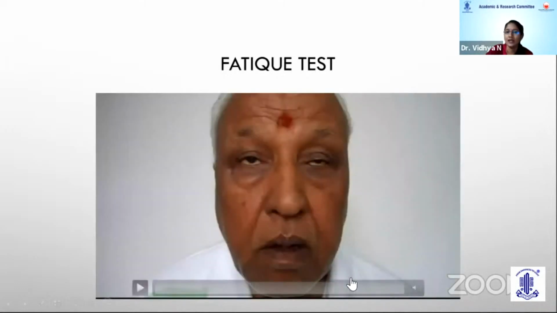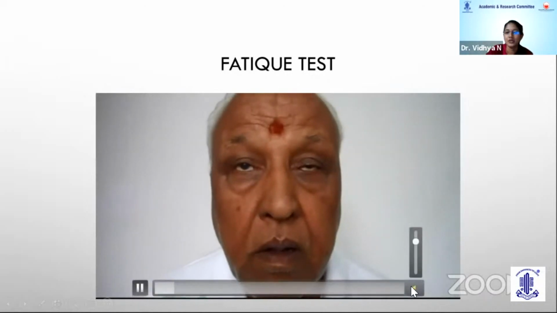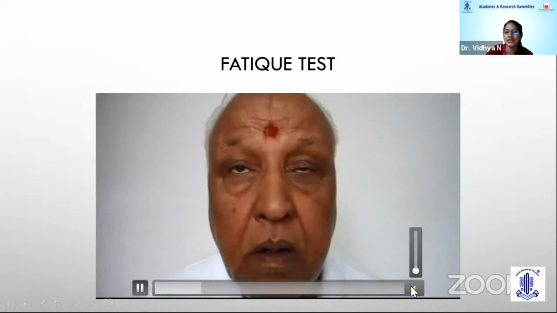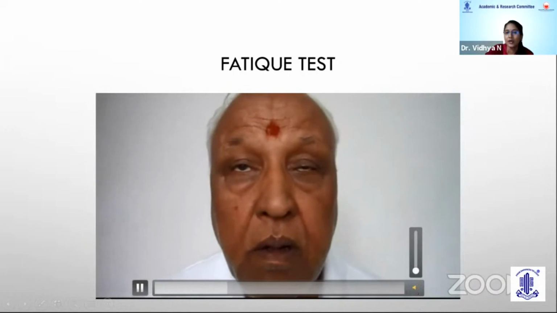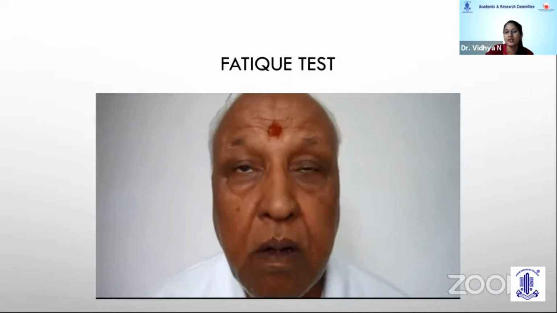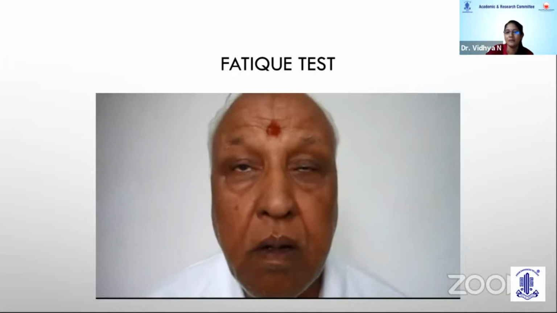Any improvement in ptosis by about 2 millimeters usually points out that there is an associated ocular myasthenia. Another simple test would be to do a fatigue test, wherein we ask the patient to look up for about 30 seconds without blinking. The prolonged up gaze usually worsens the ptosis if it is ocular myasthenia, as in this patient.